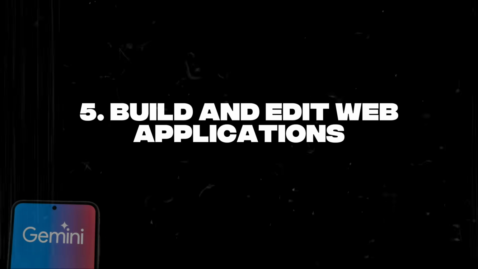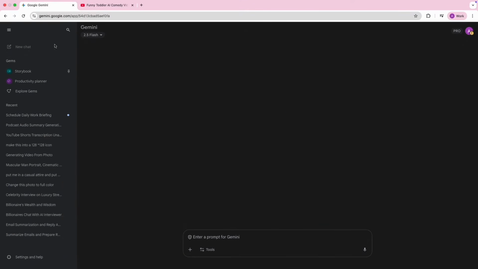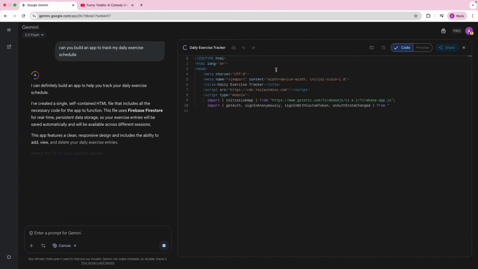So what you can do is, again, you come into Google Gemini. I'm going to open a new chat in here. And what I'm going to do is click on the tools icon and select Canvas. As you can see, Canvas has a lot of benefits, a lot of things you can do with it. And then I'll probably just put in this exact prompt: Can you build an app to track my daily exercise schedule? Okay, I'm going to click enter and let's see what we get here.